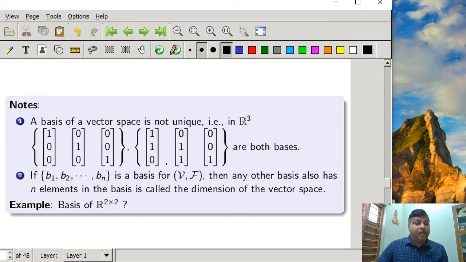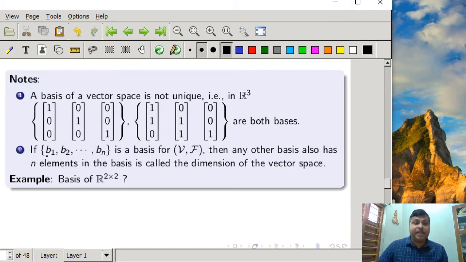But another important thing about the basis vectors is that if b1, b2, ..., bn, meaning n number of vectors, are there in the basis for a vector space V over the field F, then any other basis also has n elements. This number n is called the dimension of the vector space. Means if we are considering R3, then in the basis there must be 3 basis vectors. So these 3 basis vectors indicate that the dimension of the vector space is 3.